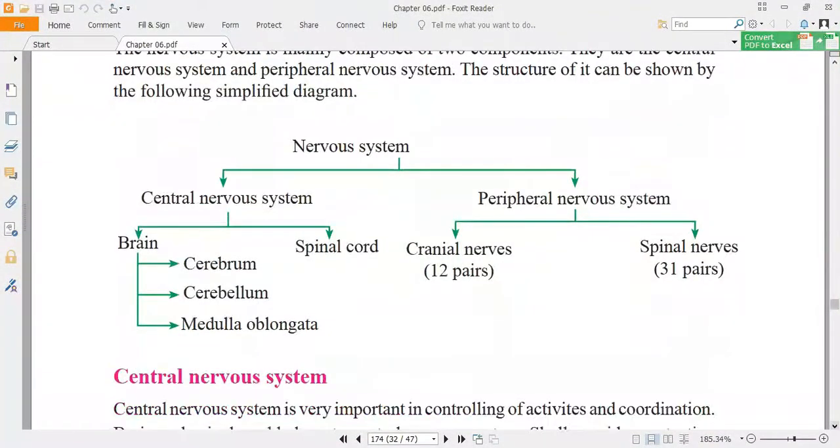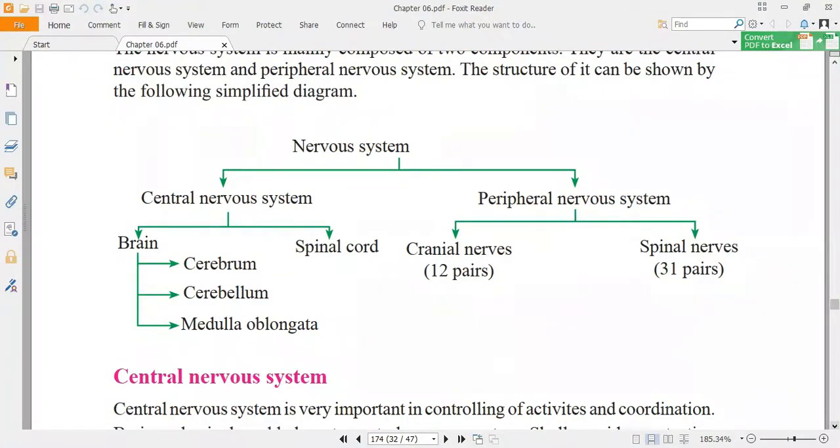The nervous system is mainly composed of two things. What is that? Central nervous system and peripheral nervous system. Under the central nervous system, it is very important in controlling of activities and coordination.